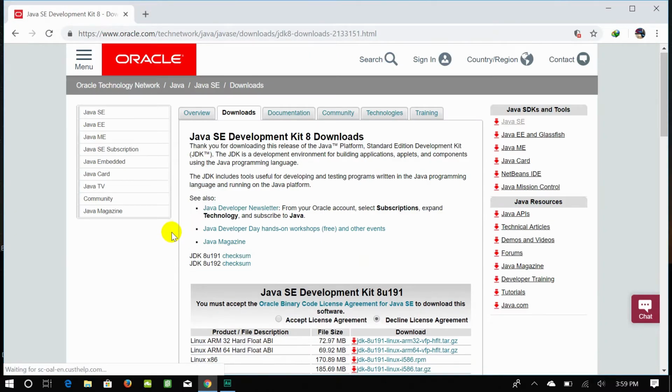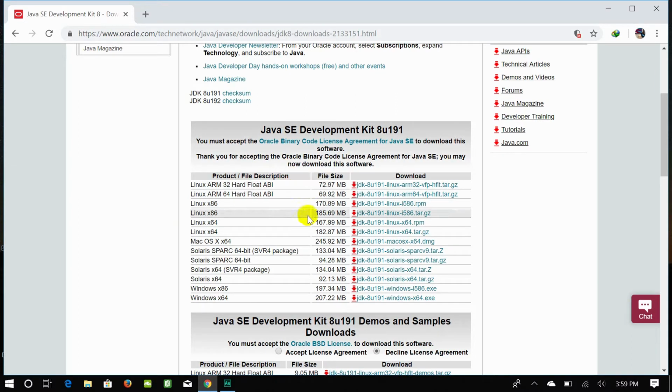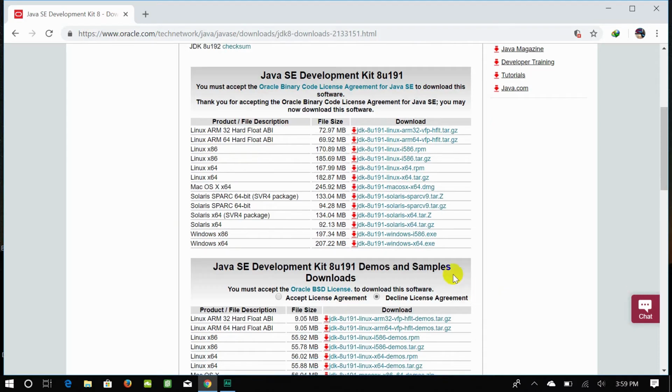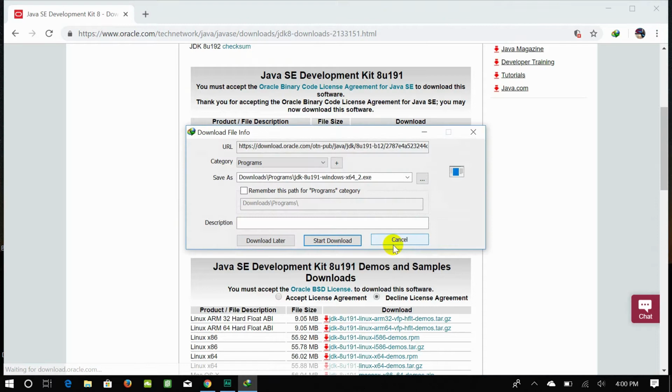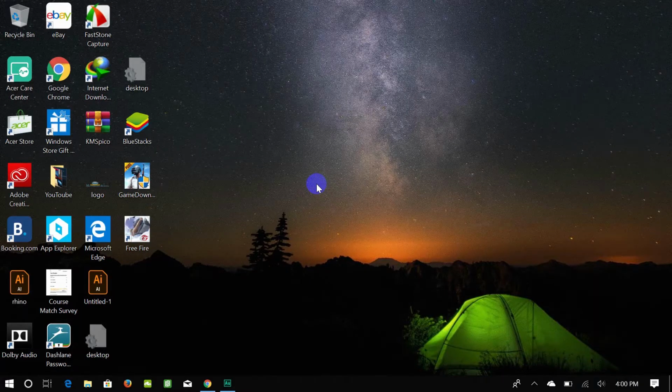Okay, this is the site where you can download Java JDK. Click on this radio button to accept the license agreement. My Windows 10 is 64-bit, so I am downloading Java JDK 8u191 Windows x64 exe. Start download. Okay, my download has completed.